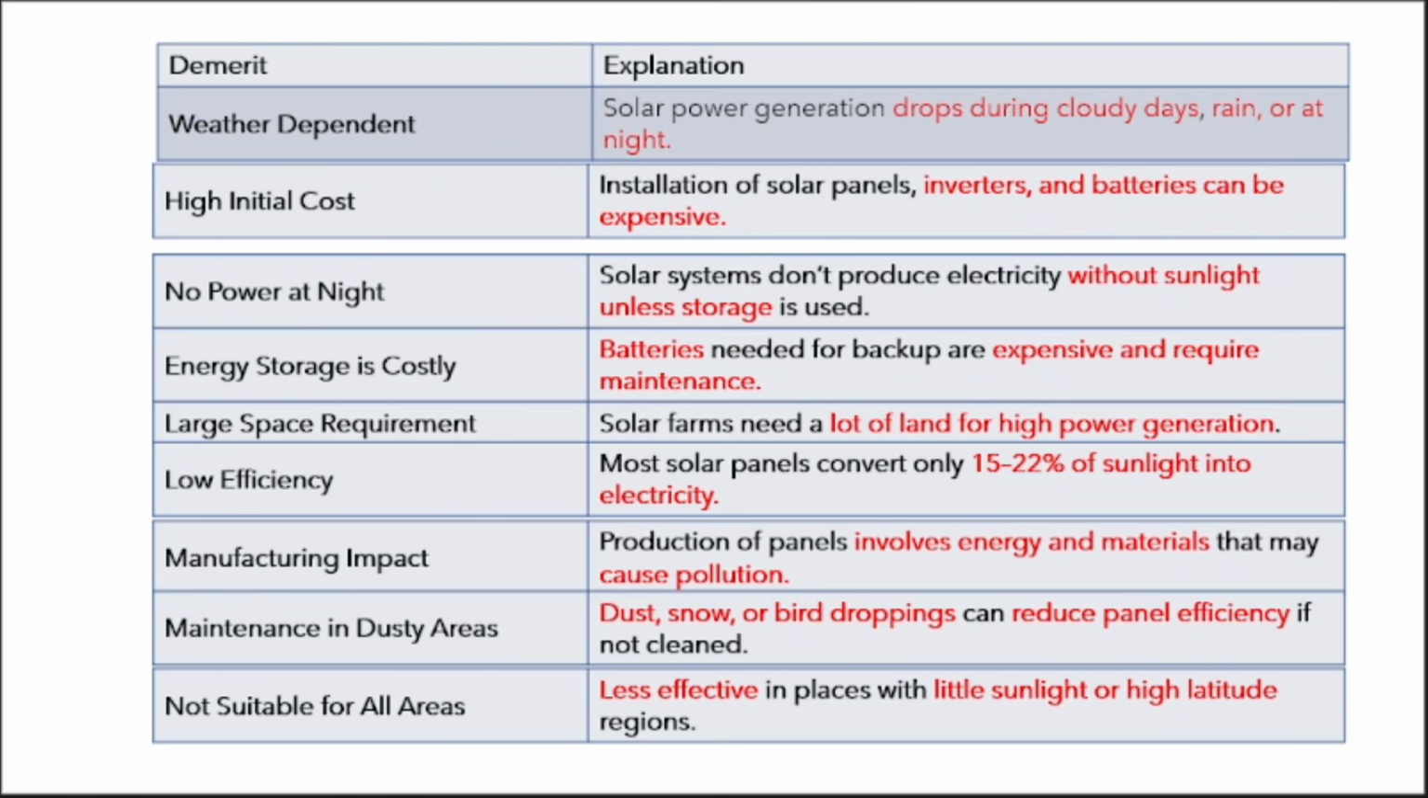If 100% of sunlight is there, the solar panels will convert only 18 to 22% of that. The remaining 78% is waste. In other power plants, they consume at least 60 to 70% of energy and then they generate. But solar, only 18 to 22% they generate. Most of it is reflected back. So that is the disadvantage. Low efficiency, manufacturing impact. It requires maintenance in dusty areas.